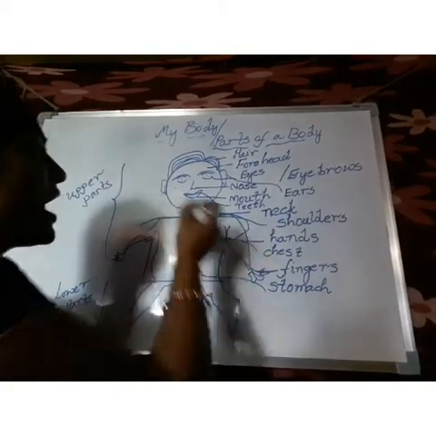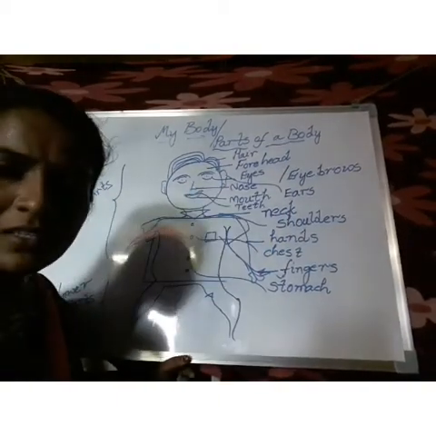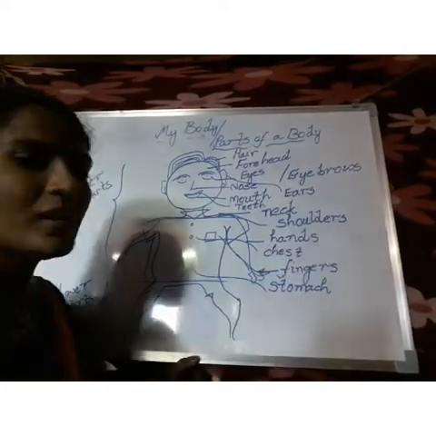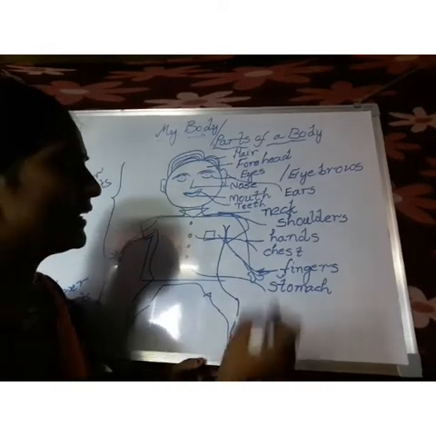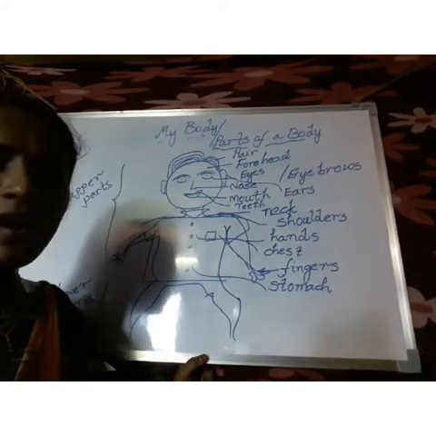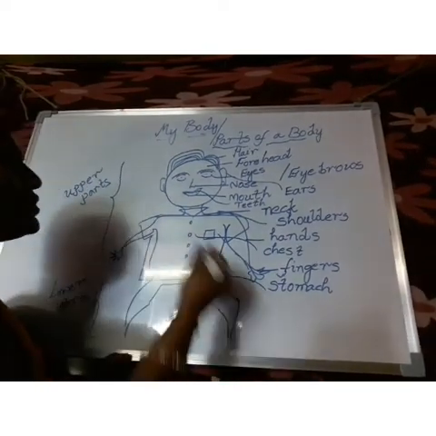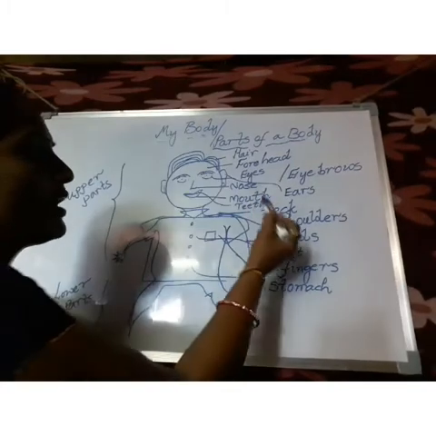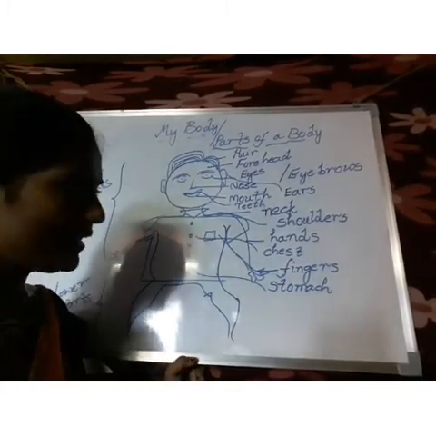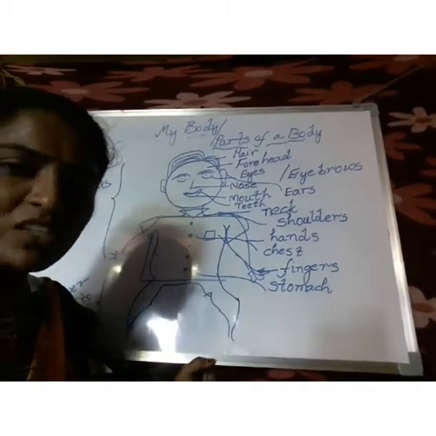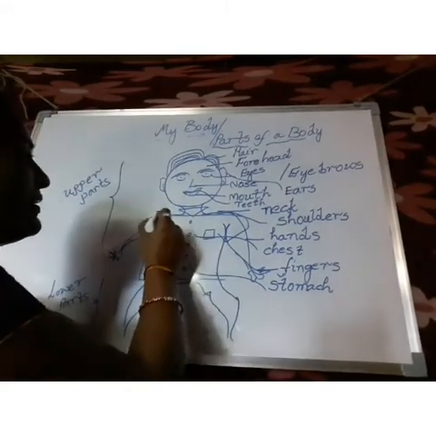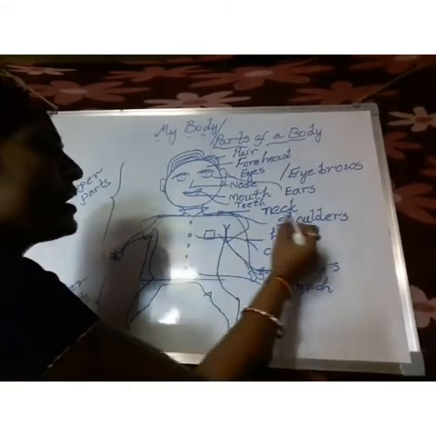And these are called ears. E-A-R-S, ears. How many ears do we have? We have 2 ears. What is the spelling of ears? E-A-R-S, ears. Coming down, this part we call the neck. What is the spelling of neck? N-E-C-K, neck. Say, come on, say the spelling of neck, children. N-E-C-K, neck. After that, this part we call shoulders.